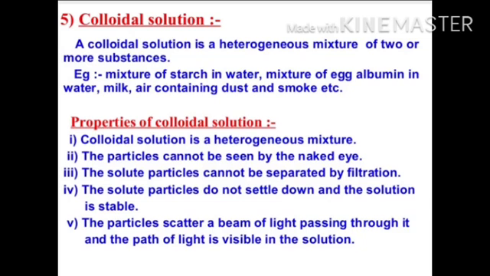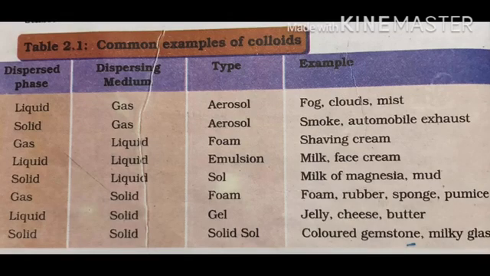Now let us discuss common examples of colloids. Now the dispersed phase, dispersing medium, type and example. Dispersed phase is liquid, dispersing medium is gas, type is aerosol, examples: fog, cloud, mist. Dispersed phase is solid and dispersing medium is gas. Again the type is aerosol; smoke and automobile exhaust are the examples.